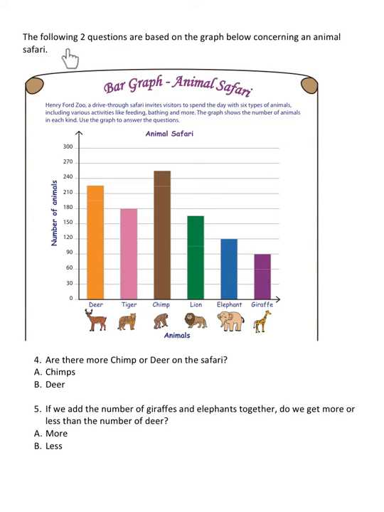The following 2 questions are based on the graph below concerning an animal safari. Number 4. Are there more chimps or deer on the safari? A. Chimps, B. Deer. Number 5. If we add the number of giraffes and elephants together, do we get more or less than the number of deer? A. More, B. Less.